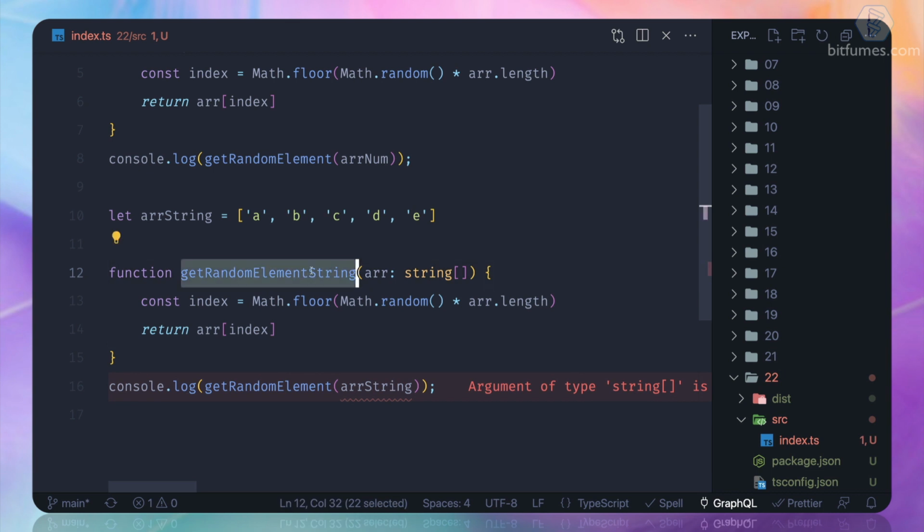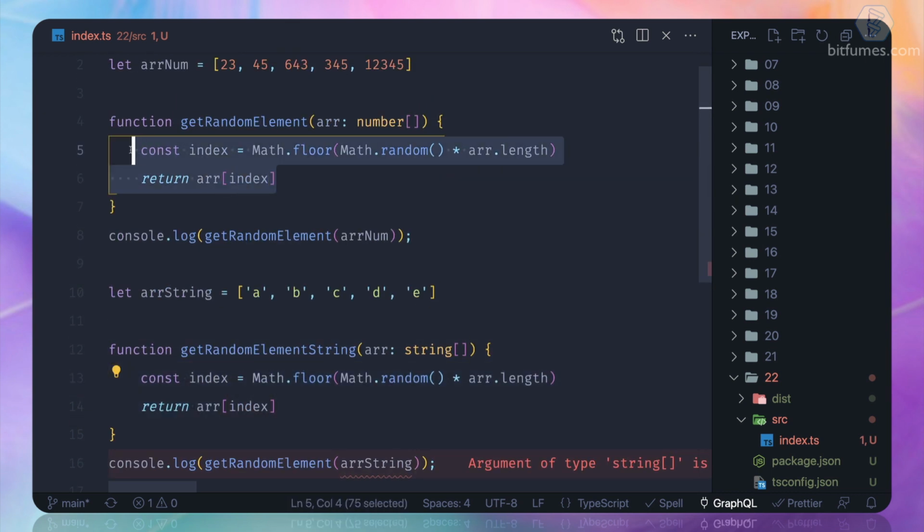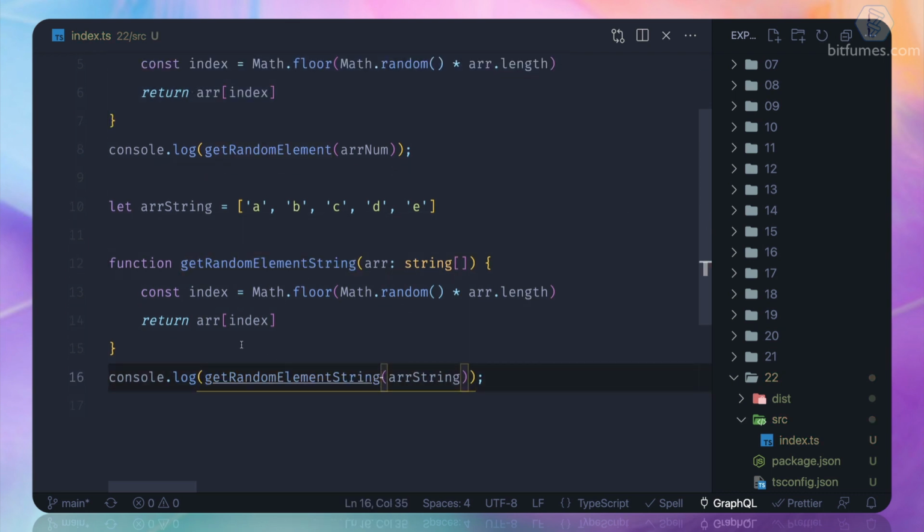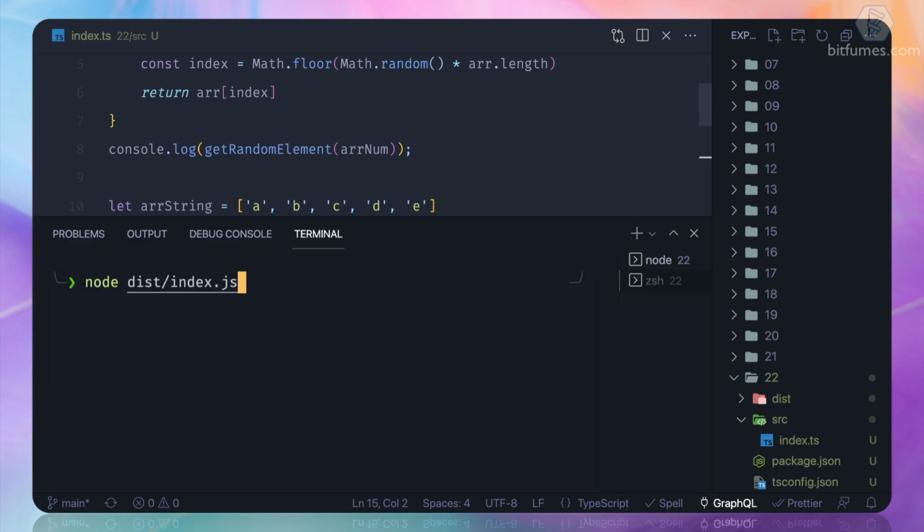This function is going to accept an array with string elements. Everything is the same, but since we have type hinted here, we cannot use this function to get the random string. So we need a different function, and this is the real problem.